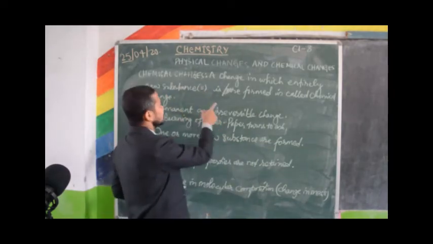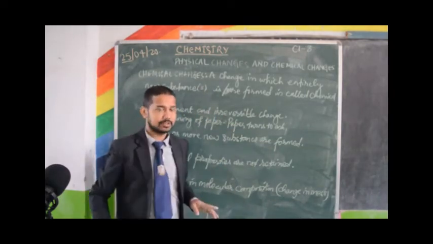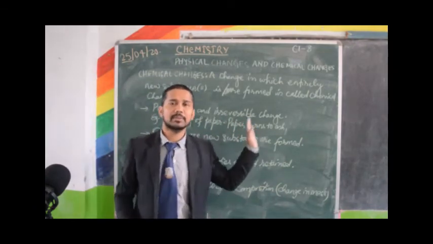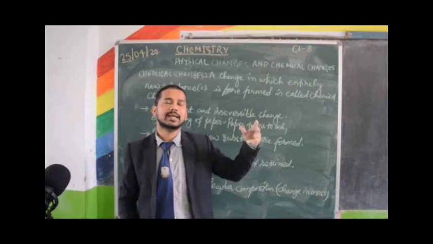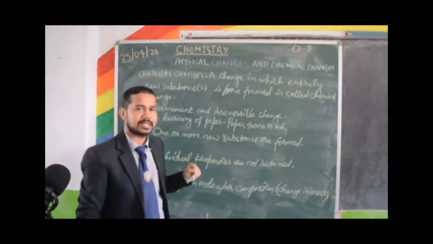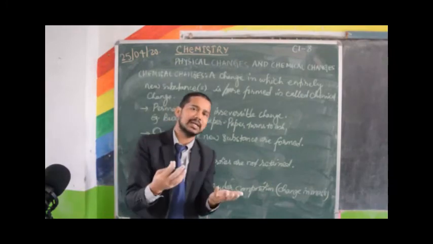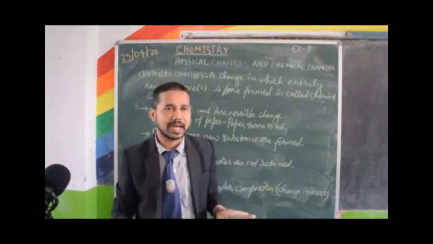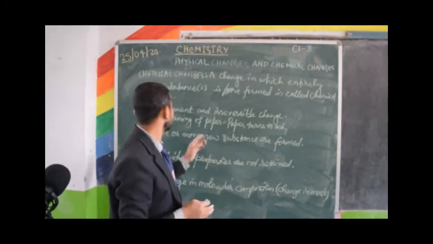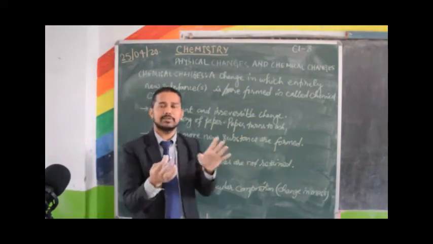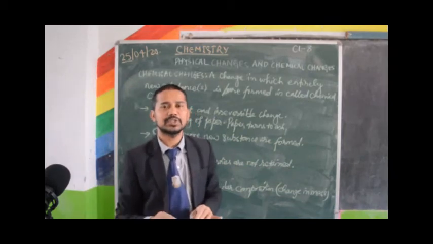So chemical change is irreversible change. Permanent, because it is forever. I cannot get back the substance after 1 minute or 1 hour or 1 day or 1 year. So it is permanent change, and irreversible: on reversing the condition, I will not get back the original substance.